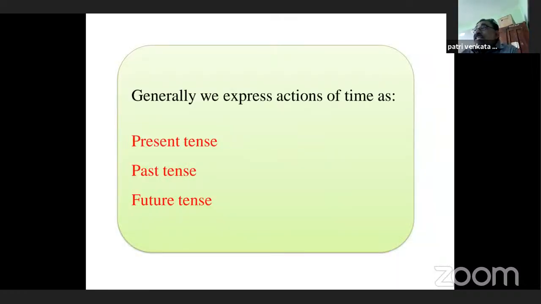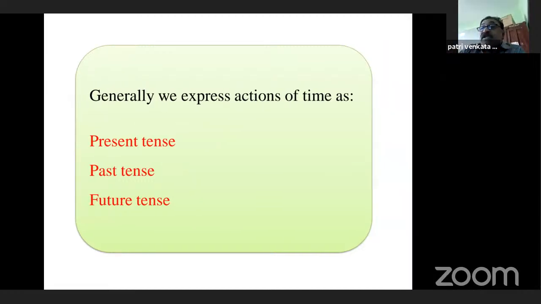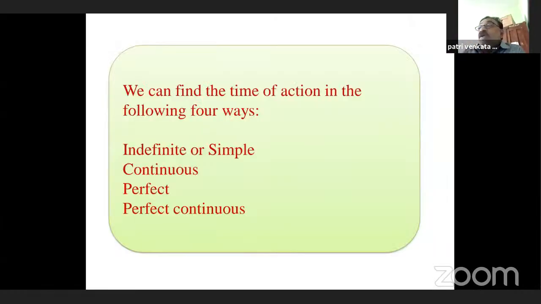Generally, we express actions of time as present tense, past tense, and future tense. We can find the time of action in the following 4 ways: indefinite or simple, continuous, perfect, perfect continuous.